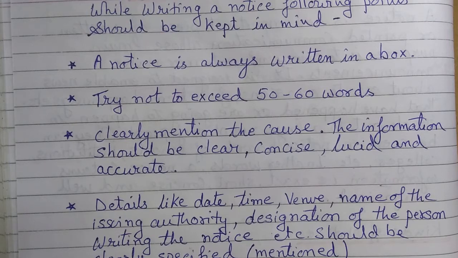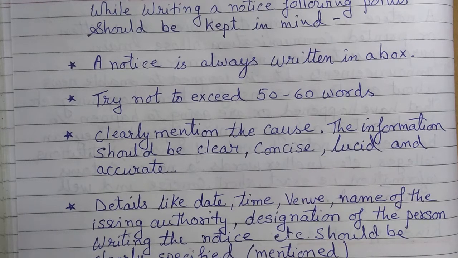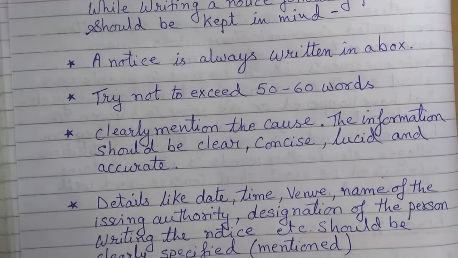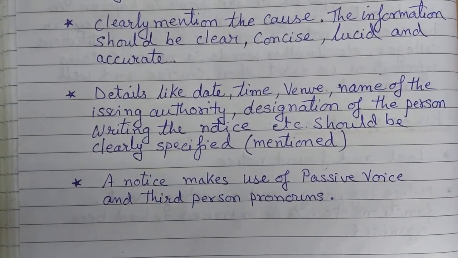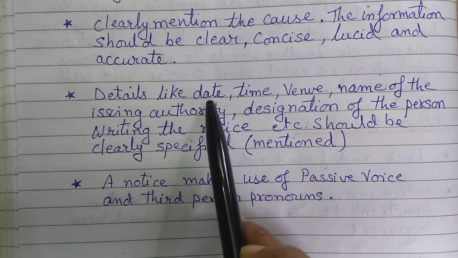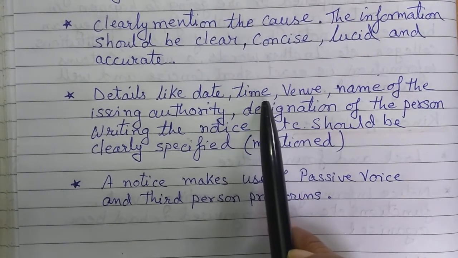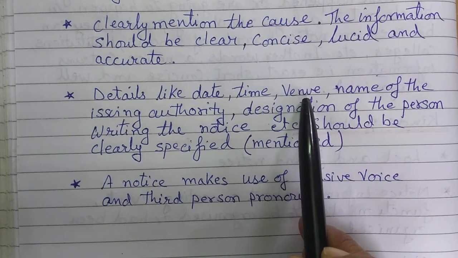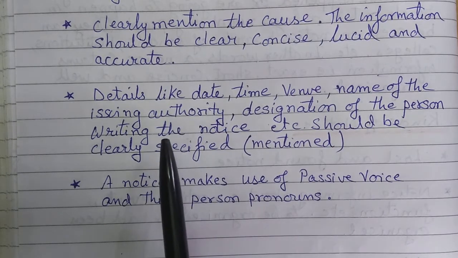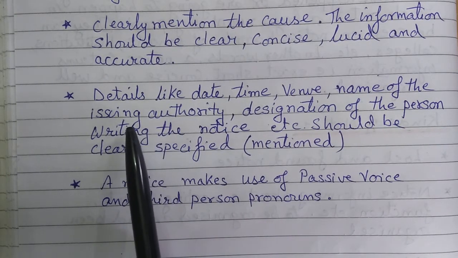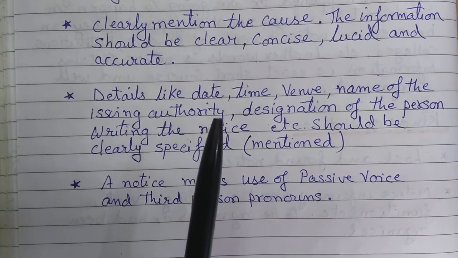It should be concise. It should be lucid, means very clear, short, and in a detailed manner also. That is the beauty of writing a notice. The next point we should be careful about is details like date, time should be written clearly, venue means the place should be clear, name of the issuing authority means the person who is writing that notice should also be written clearly.